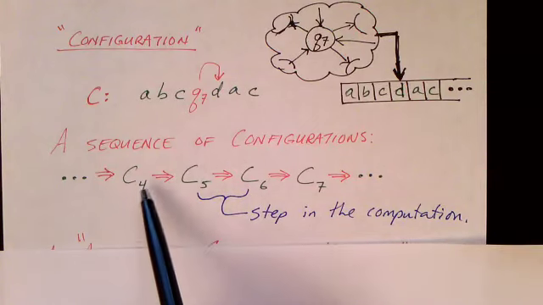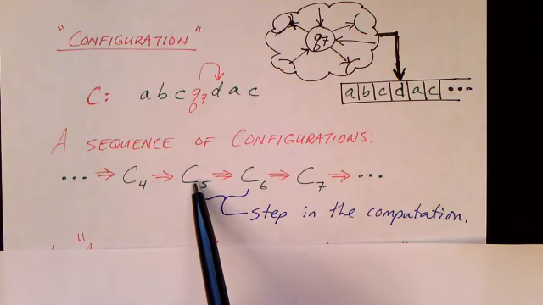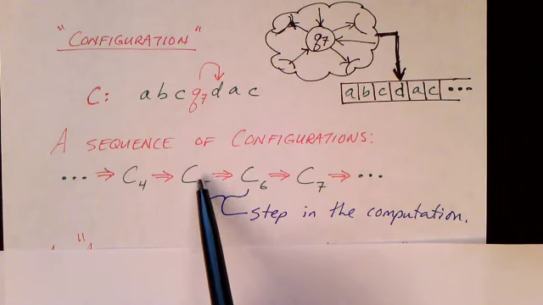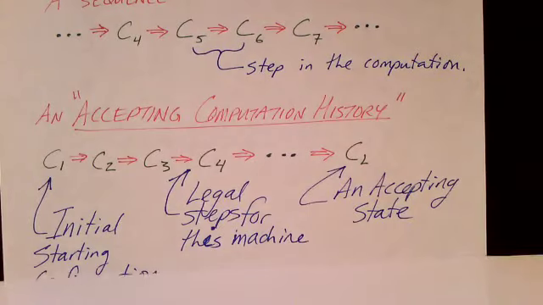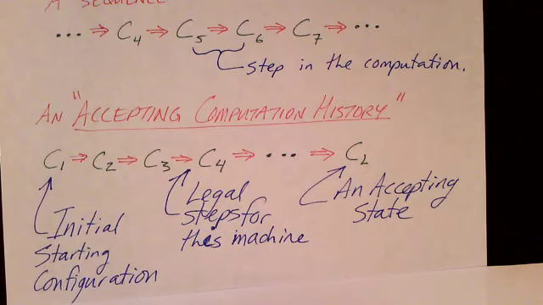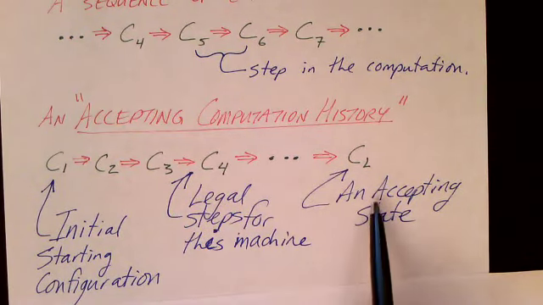Each of these C's, C4, C5, and so on, is one configuration, and at every step in the computation, the Turing machine moves from one configuration to the next configuration. And at the end of a computation, the Turing machine halts in an accepting state or a rejecting state.